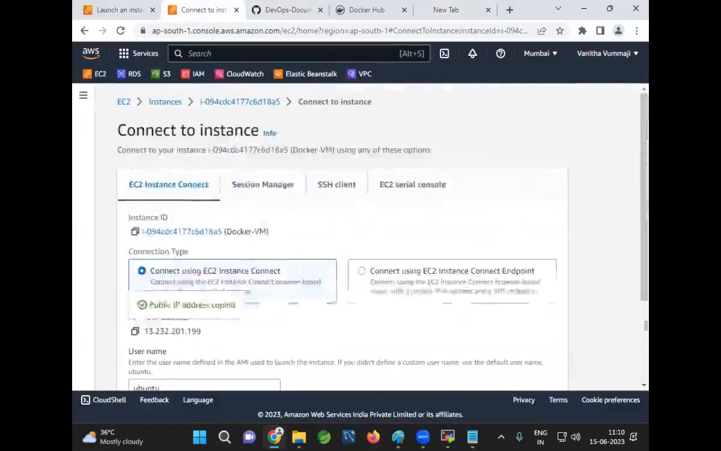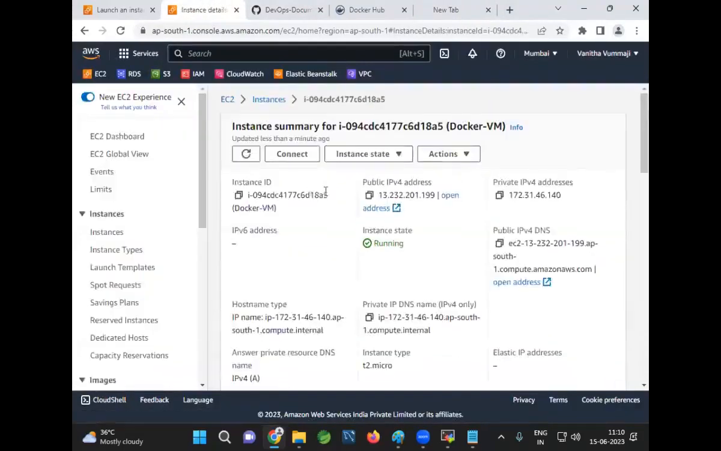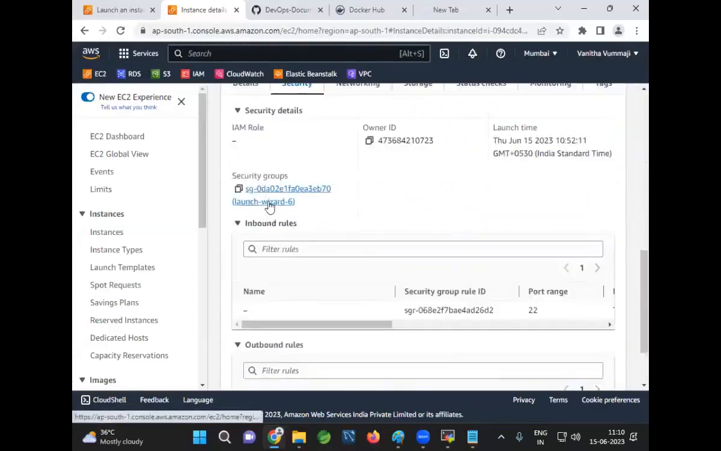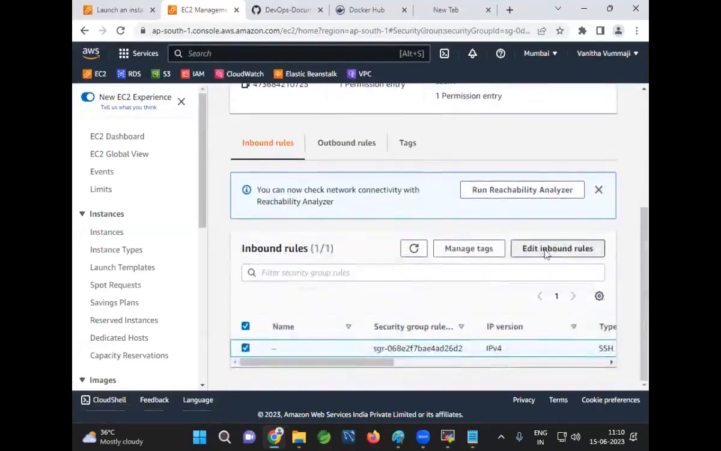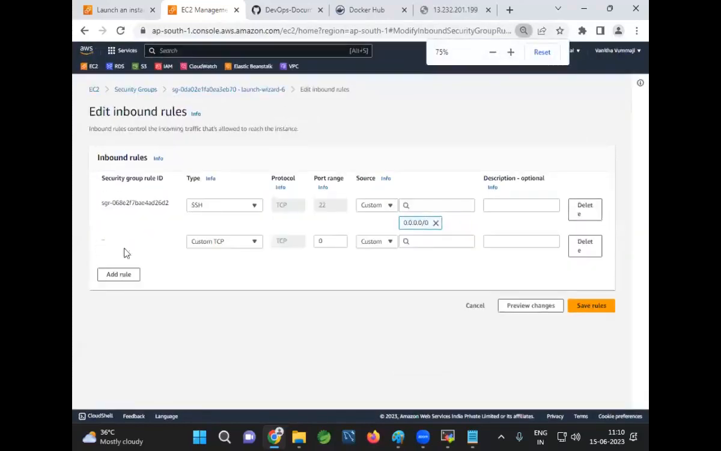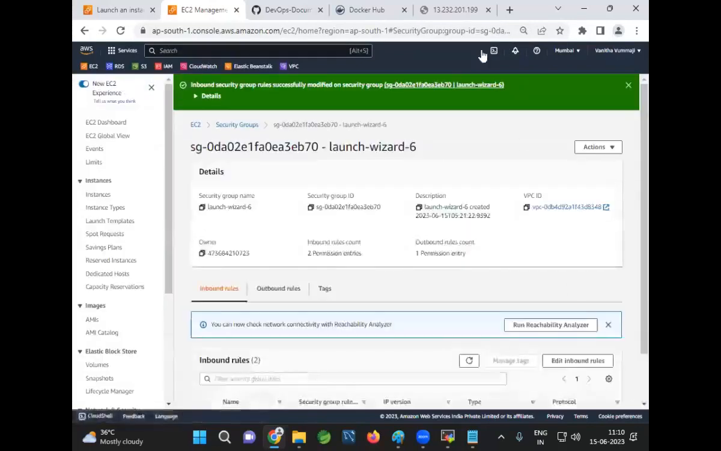So go to this machine. The security group is available for the machine. Go to Security, then Inbound rules. Add a rule, custom TCP. What is the port number? 9090. Save the rule. Okay.